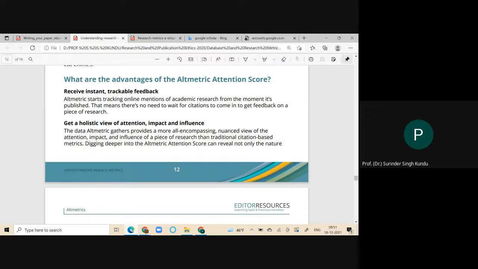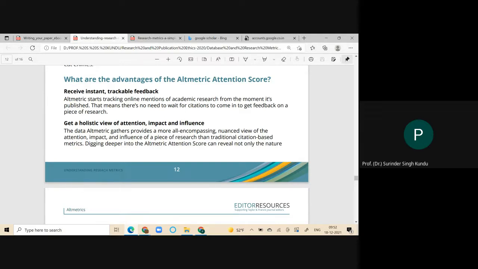For example, I am providing video lectures on YouTube channels, and whoever has given their views and reviews on my videos, the altmetric score will take all these into account at its own level. But in the case of the impact factor and CiteScore, these sources are not included.